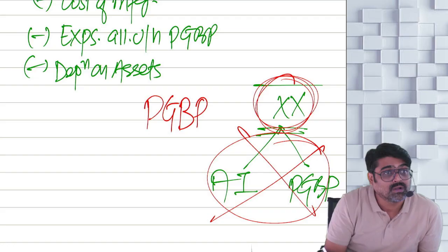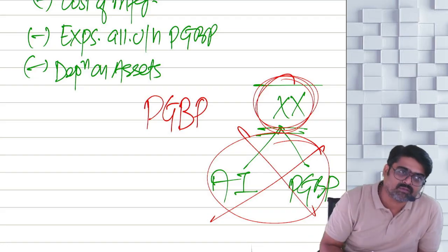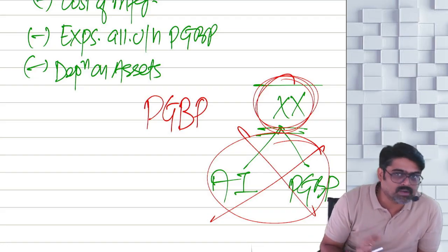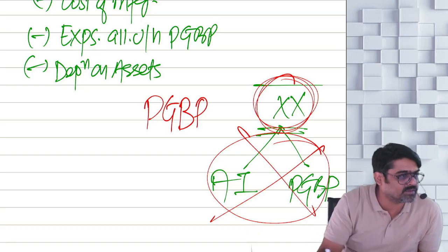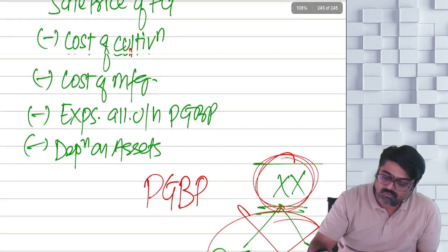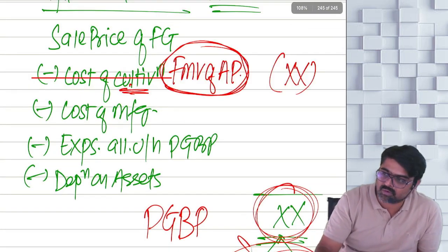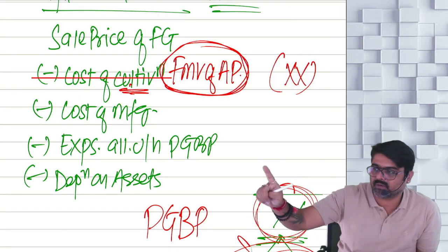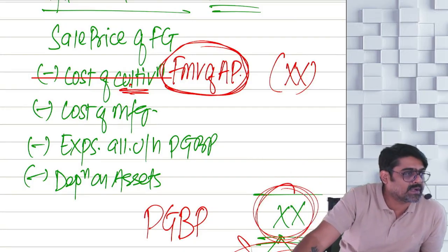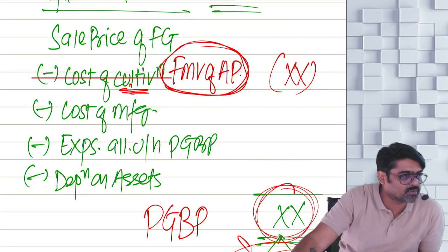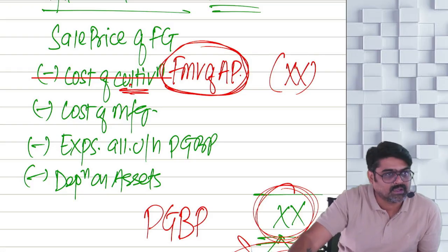But if any other item is there, which is not tea, not rubber, not coffee, then apply rule 7. And the moment rule 7 is applied, instead of cost of cultivation, you are going to reduce the fair market value of the agricultural produce, which is used as a raw material in the manufacturing process.